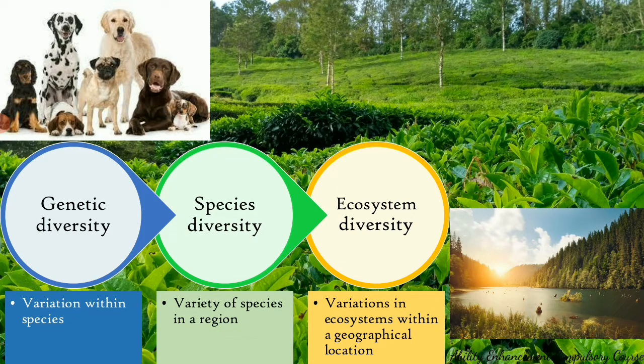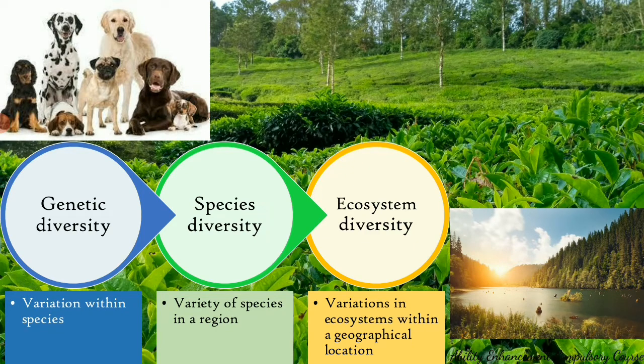So ecosystem or habitat biodiversity or diversity is the variation in ecosystems within a particular geographical location. So in one region, there can be more than one ecosystem. So if I say a region has poor ecosystem diversity, it could be a vast expanse of desert. But on the other hand, a mountainous region, for example, the one shown in the picture, which has a lake, a forest, and a grassland, that region has much more ecosystem diversity.